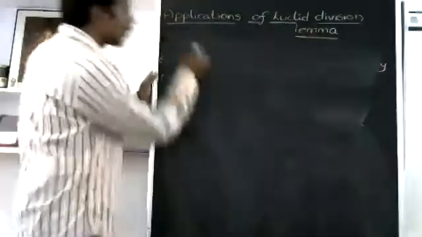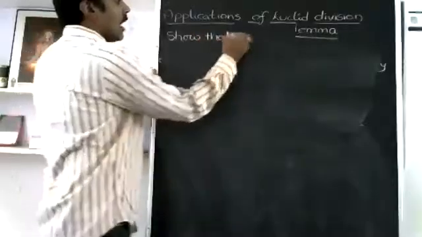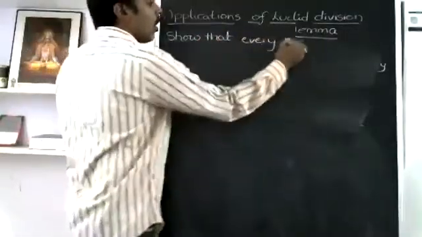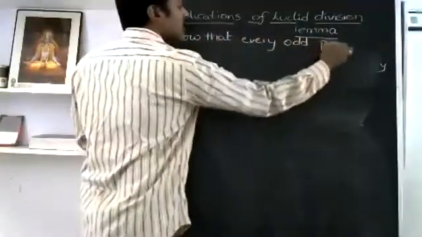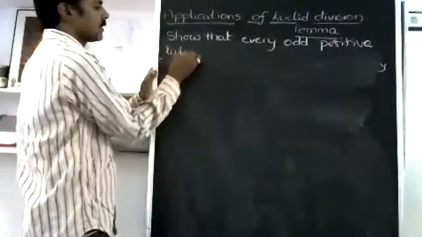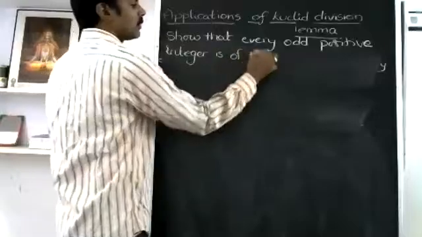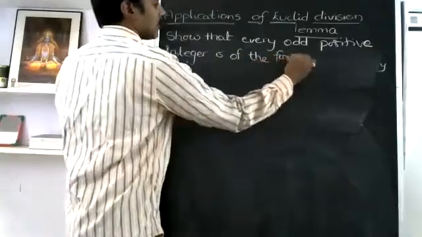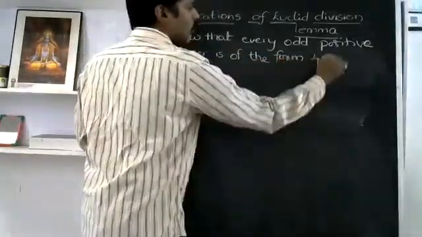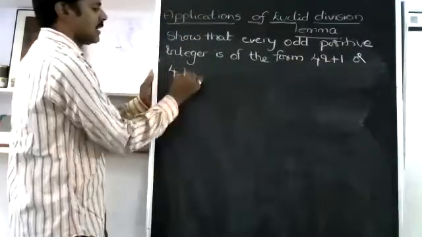Show that every odd positive integer is of the form 4q plus 1 or 4q plus 3.